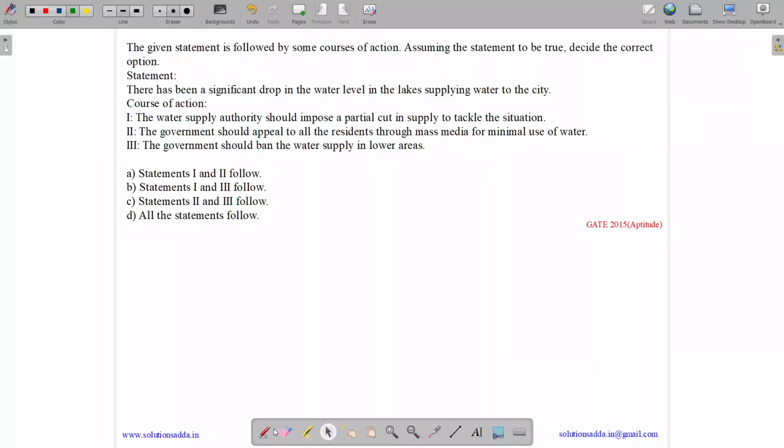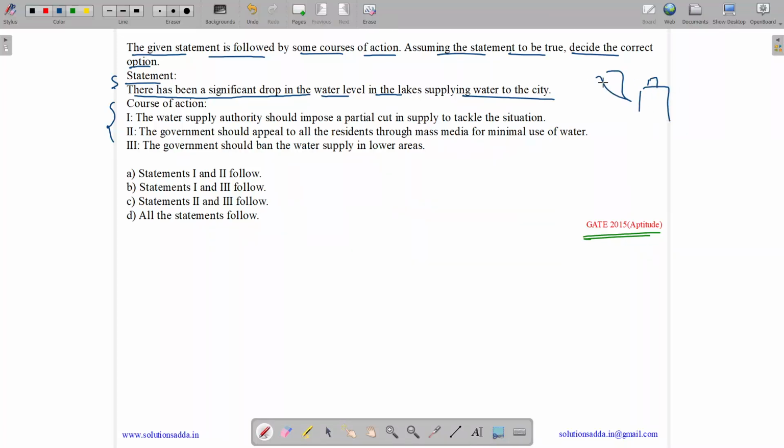This question belongs to the Aptitude subject and was asked in GATE CSE 2015. The question states, the given statement is followed by some courses of action. Assuming the statement to be true, decide the correct option. The statement is, there has been a significant drop in the water level in the lakes supplying water to the city. So there are some lakes supplying water to the city, and there is a drop in the water level in those lakes.